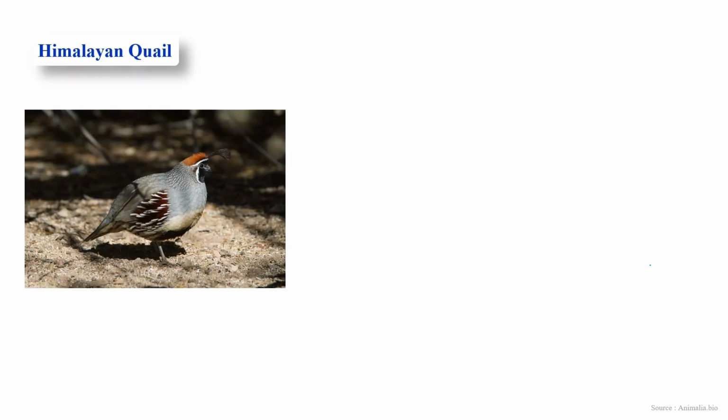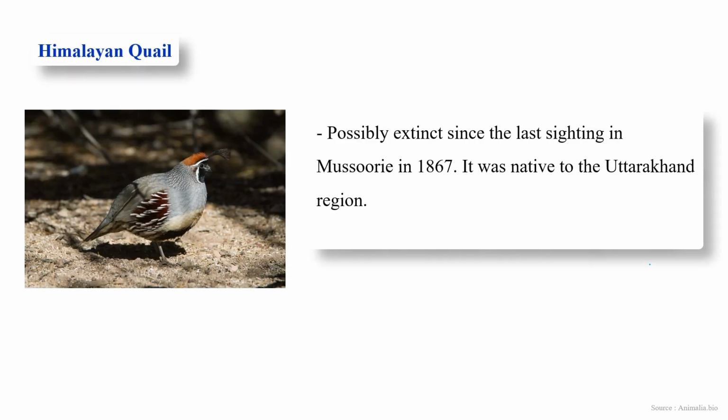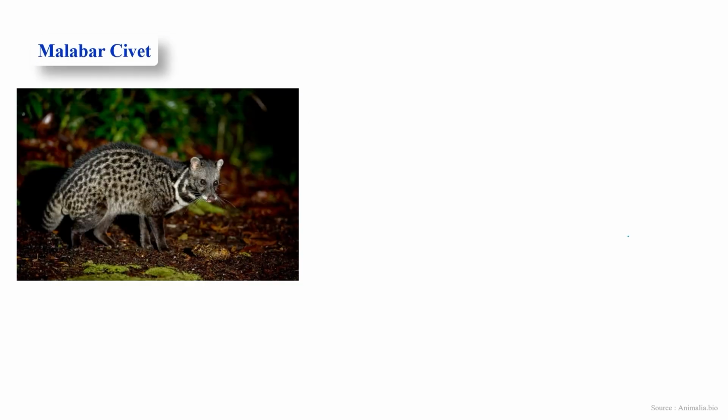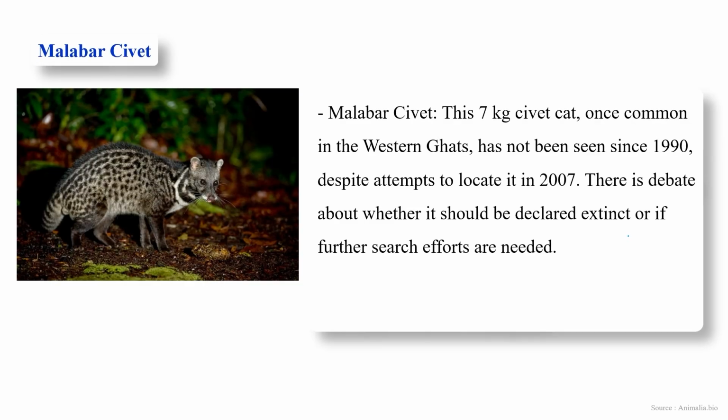Next is the Himalayan quail. It is possibly extinct since the last sighting in Mussoorie in 1867. It was native to the Uttarakhand region, cause same, human hunting activities. Next is the Malabar civet. The Malabar civet is a 7 kg variant of the civet cat, and it was common in the Western Ghats.